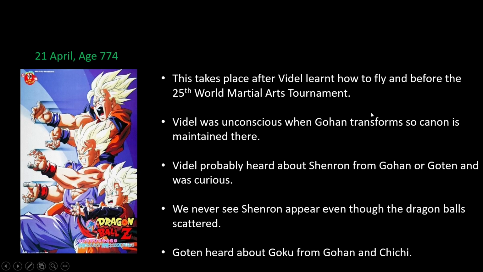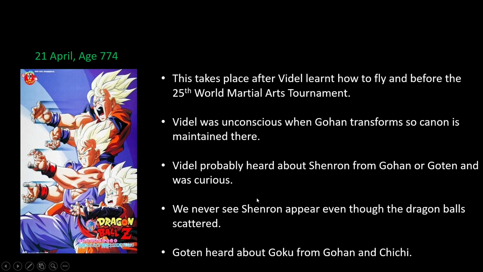Videl was unconscious when Gohan transforms in this movie, so her surprise at seeing him transform during the tournament makes sense. So the canon is maintained there. And Videl in the beginning of the movie was looking for the Dragon Balls because I guess she probably heard about Shenron from Gohan or Goten, right? And was curious. She might have even heard about Shenron from Trunks.